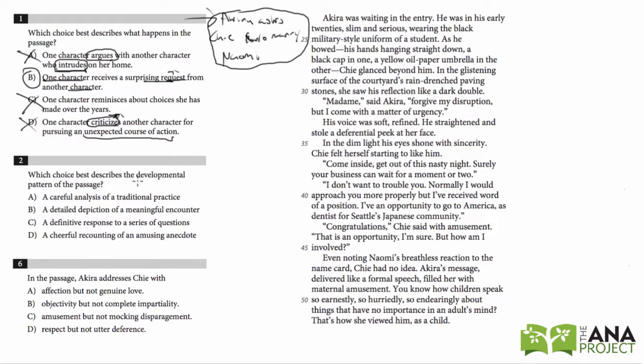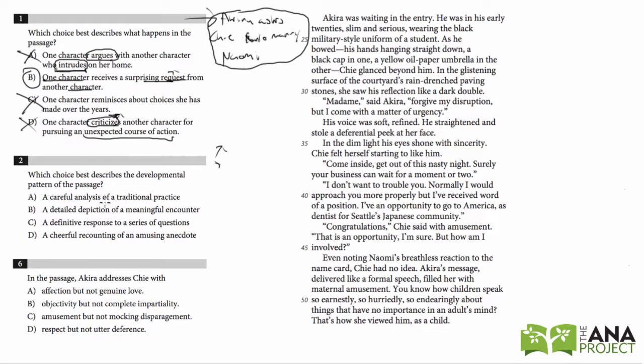Number two, which choice best describes the developmental pattern of the passage? Again, we could just answer. This one's kind of tough. I guess pretty much 99% of the questions on the SAT we could answer ourselves. This one is kind of hard to create our own answer and then jump to the answer choices. But we can still use our practice of eliminating. So the developmental pattern, if we try to answer it in our words: Akira goes, talks to the mom, explains the situation, and you know, that he wants to marry Naomi.